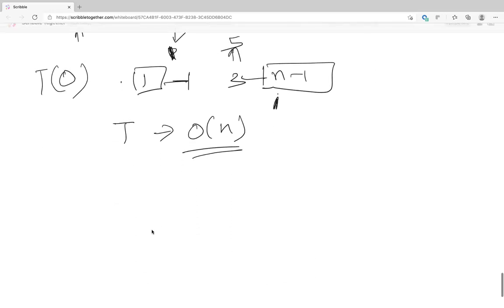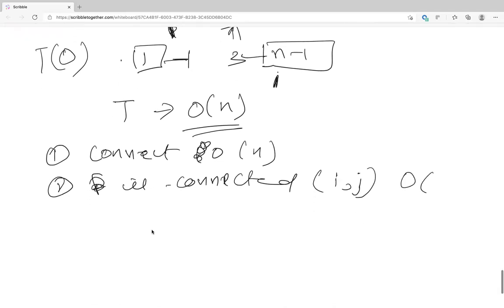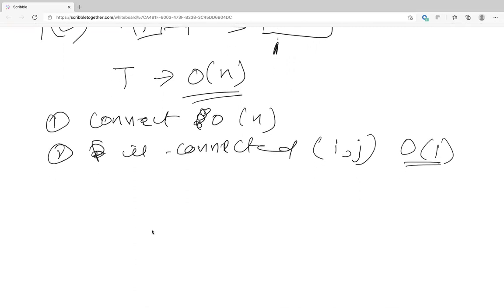Okay, now let's say here you have two operations. One is connect, and obviously you said it's O of n, right? So tell me, let's say I want to find out if two elements i and j are connected. What is the time complexity for is connected? Order of 1. That's a lookup. Yeah, it's just a simple lookup, so it's O of 1.